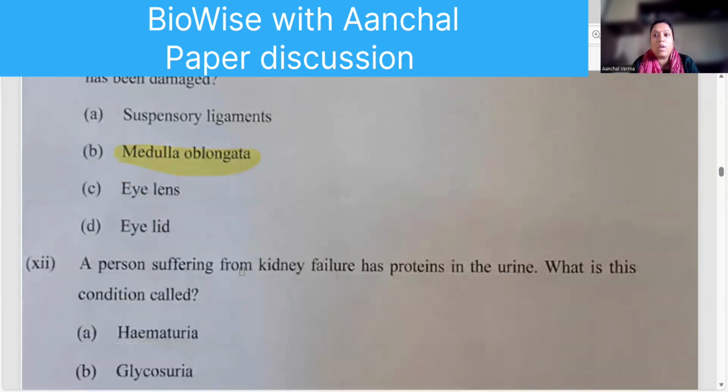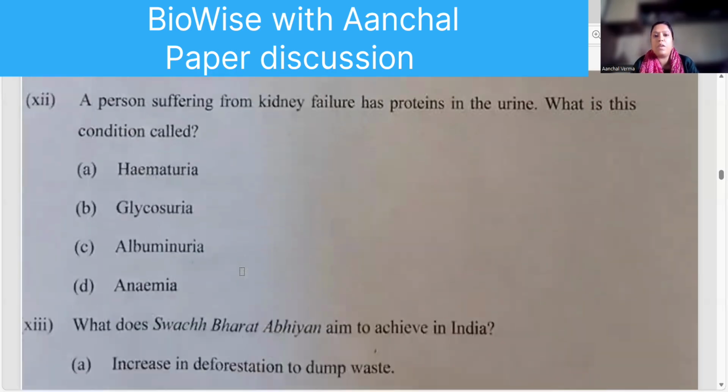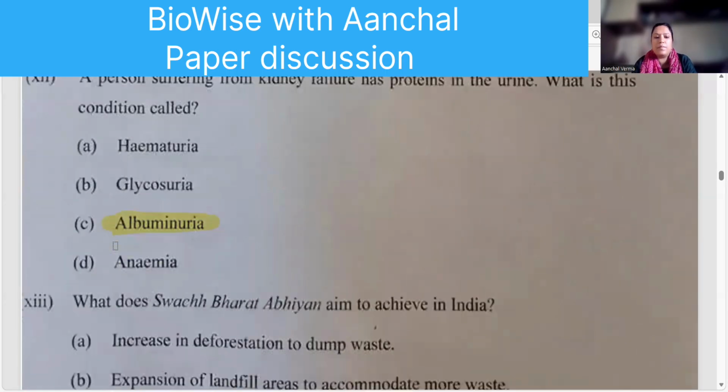So medulla, involuntary action. Your constriction of pupil is an involuntary action. So it is medulla oblongata. A person suffering from kidney failure has protein in the blood. So which one? Hemat means blood, glycose means glucose, that is glucose. Albumin is a protein, and anemia is the lack of iron in the blood.